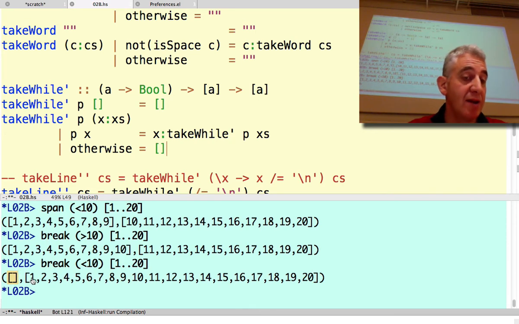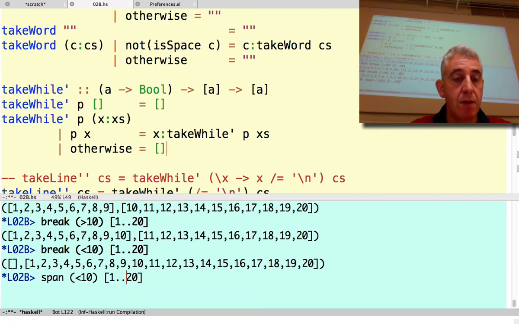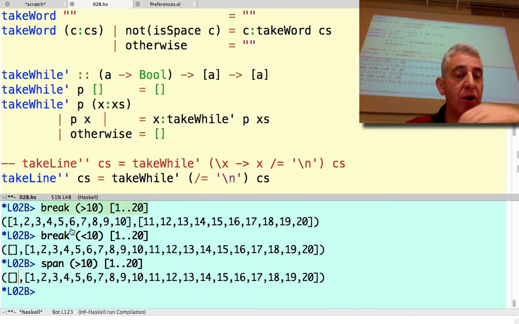Sorry, the first element is already, let me do it with span, it's a bit easier to understand. If I want to take all the elements greater than 10 first, and then the rest, all the elements which are greater than 10 is the empty list, and the rest is the whole thing. Okay, but never mind, I'm not going to use span and break for this example. I just wanted to mention that they're there.